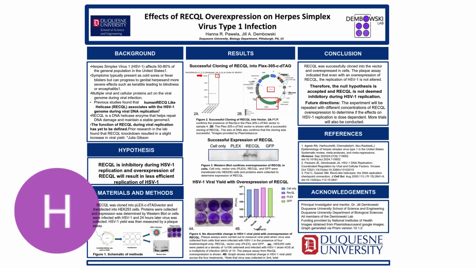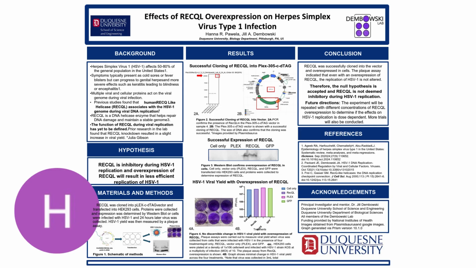So first, I was able to successfully clone RECQL into the pLEX-C tag. Here in Figure 2, we're able to see a PCR confirming the presence of RECQL in the vector, and also see a diagram of the vector on the right. After we transfected RECQL into our HEK293 cells, we wanted to determine if we successfully overexpressed RECQL. And here in this Western blot, we were able to see that it was successful.